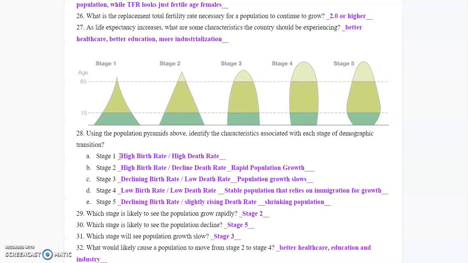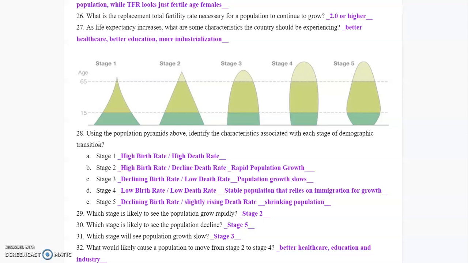28. We're looking at the pyramids as to how we have each one and what we would see. Remember that for stage 1, there are no countries in stage 1 in the world. There just aren't. There are none. You can have some tribes, like the Senegalese tribe, that might have a high birth rate and high death rate. But for the most part, you're not going to have any country left on the planet that would be a stage 1, where you have both of them high.